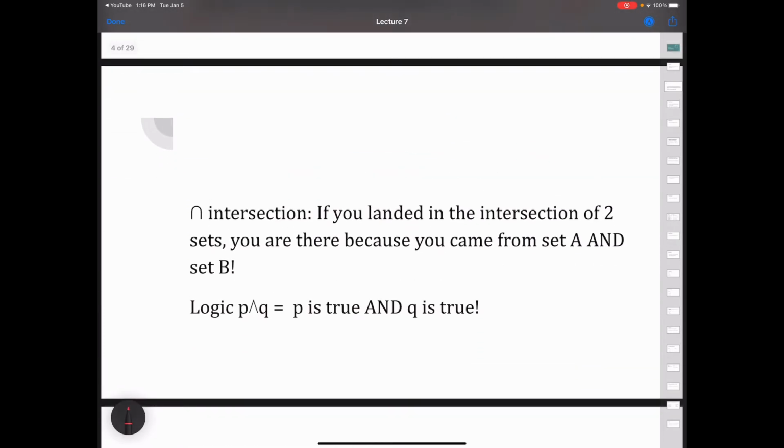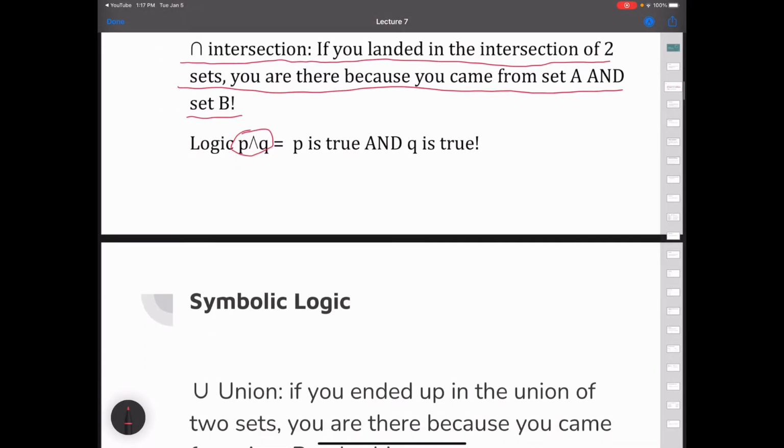Moving on, we have a new definition. In previous classes, we learned that if you land in the intersection of two sets, you're there because you came from both set A and set B. In logic, we use a very similar symbol, just a pointier one, and we say P and Q means P is true and Q is true.